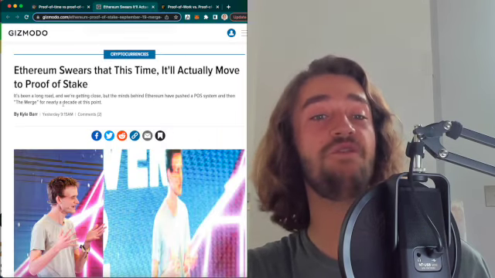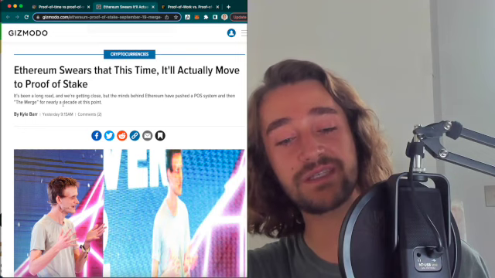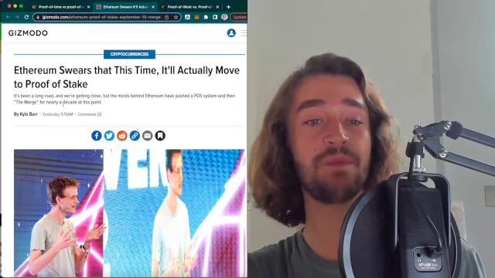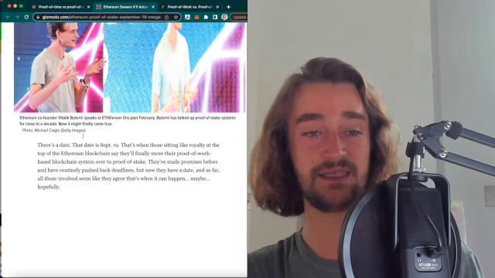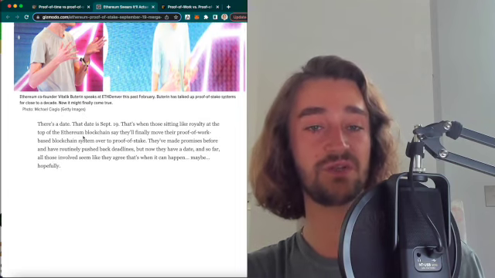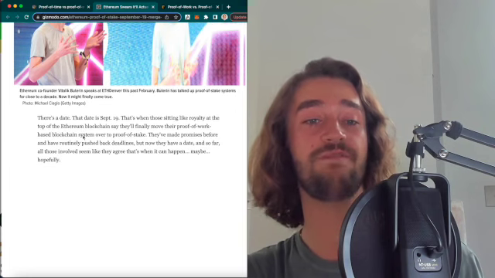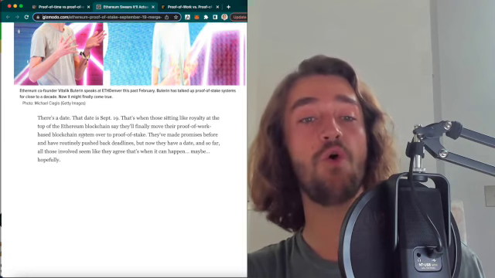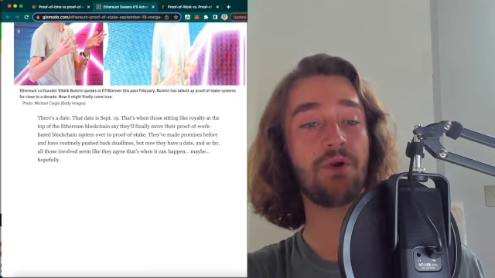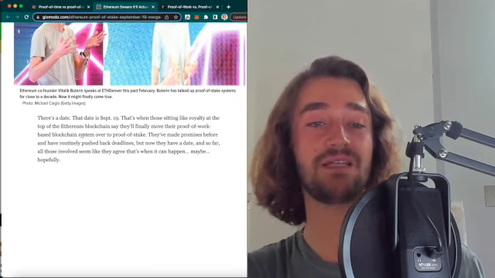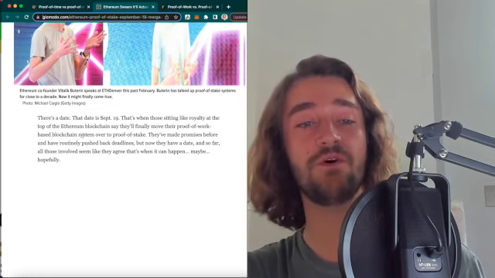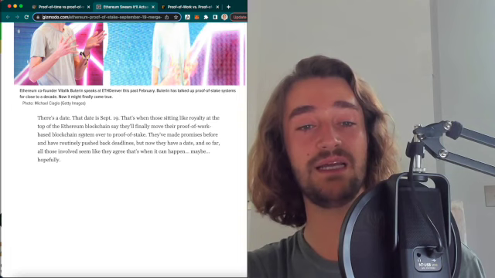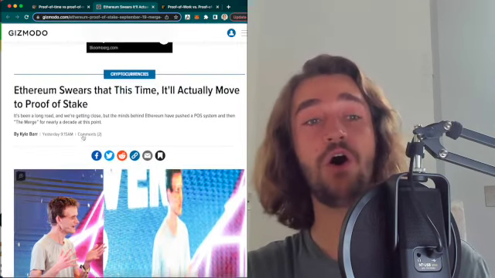Now, Ethereum, for example, another piece of news is that it swears that this time it'll actually move to proof of stake. But there's a date, and that date is in September. That's when those sitting like royalty at the top of the Ethereum blockchain say they'll finally move their proof of work based blockchain system over to proof of stake. They've made promises before and have routinely pushed back the deadlines, but now they have a date. And so far, all those involved seem to agree that this will actually happen, hopefully.